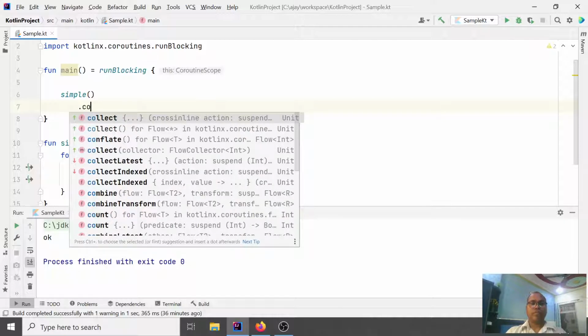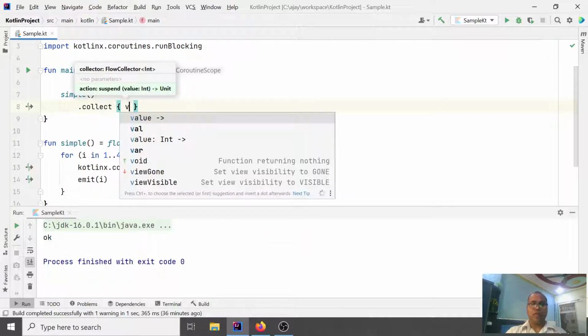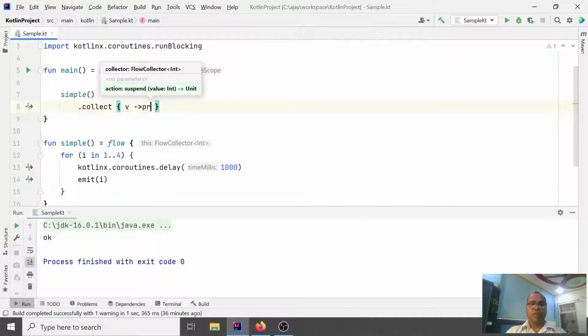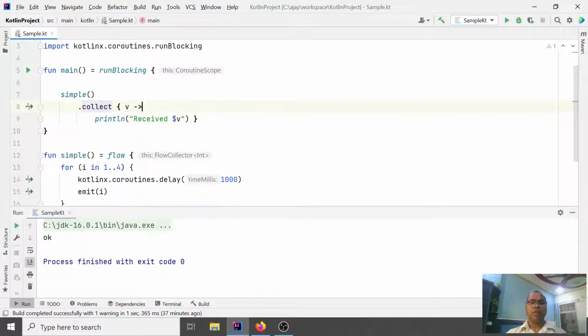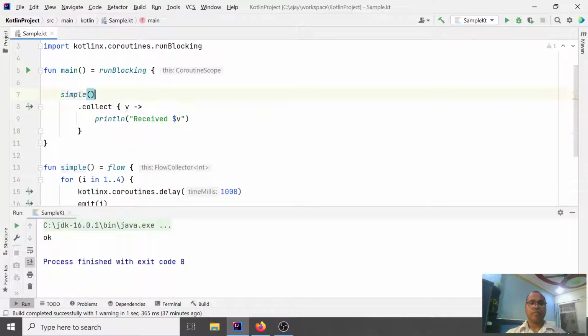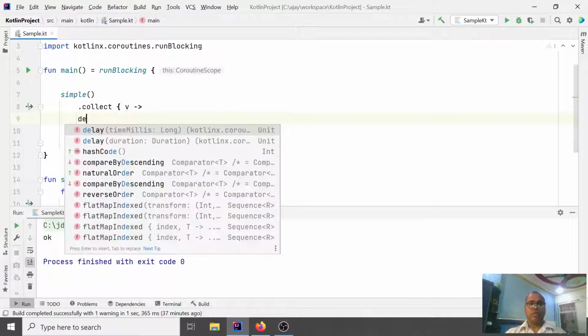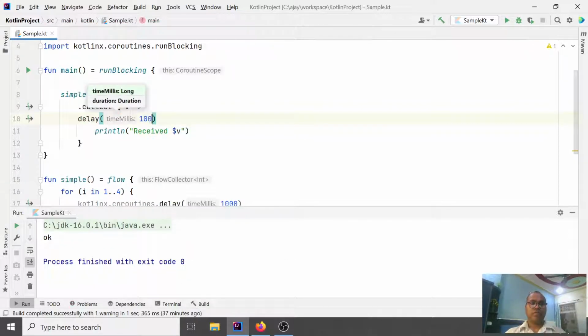I'm simply collecting the value, and whatever value we collect, we print it as received. Let's assume this also does some delaying operation, so let's keep a delay of 3 milliseconds.